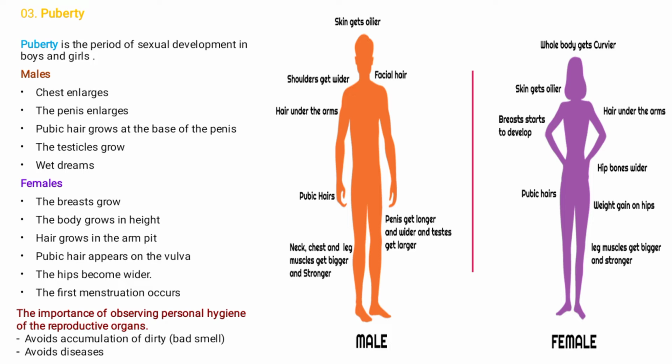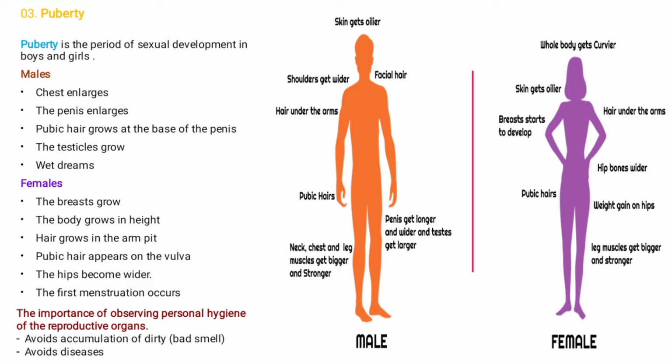Some of the changes that usually take place in males are that the chest becomes wide, in short it becomes enlarged. Also the penis enlarges, the pubic hair grows at the base of the penis, the testes or testicles grow, and males also experience wet dreams.